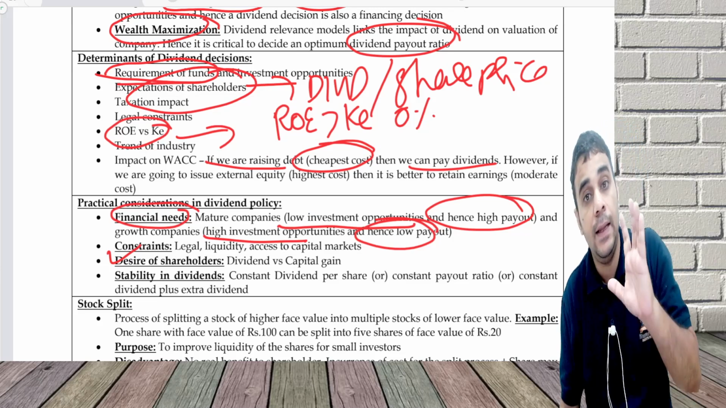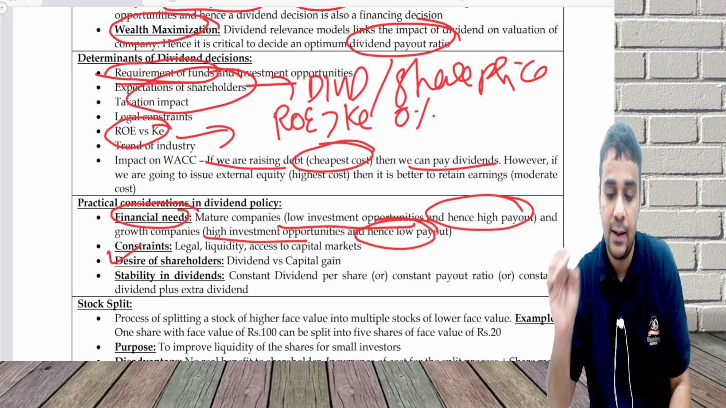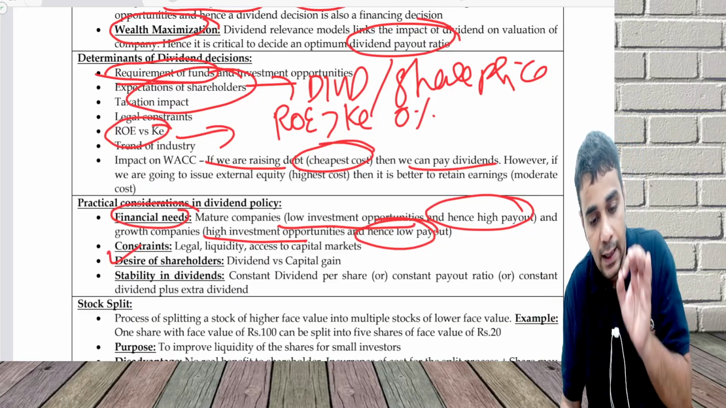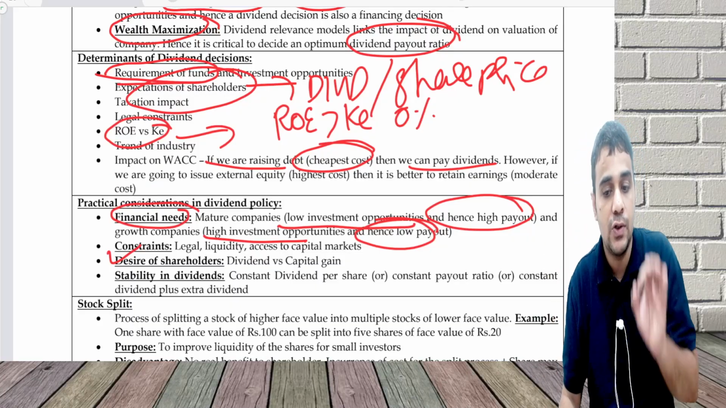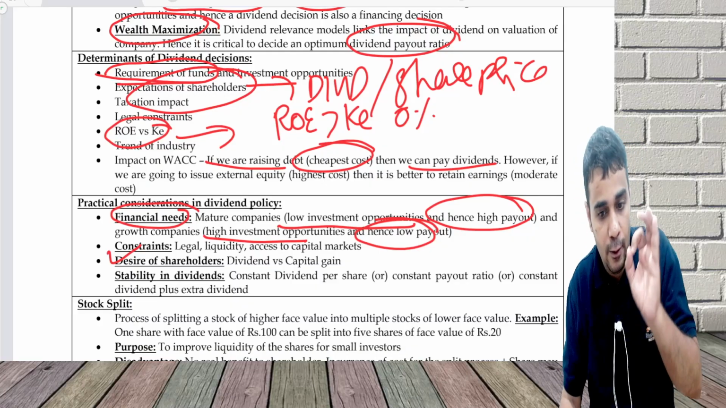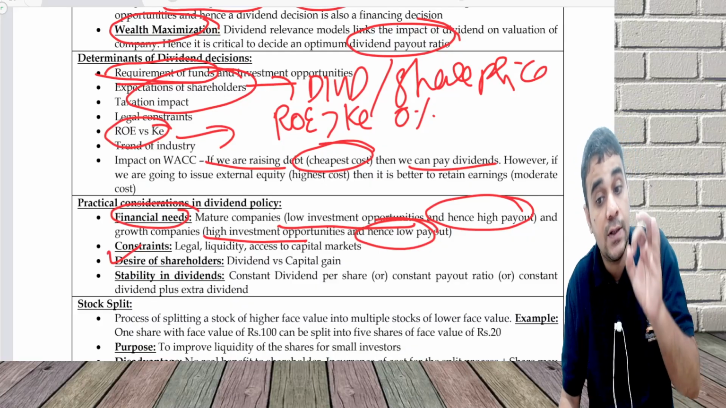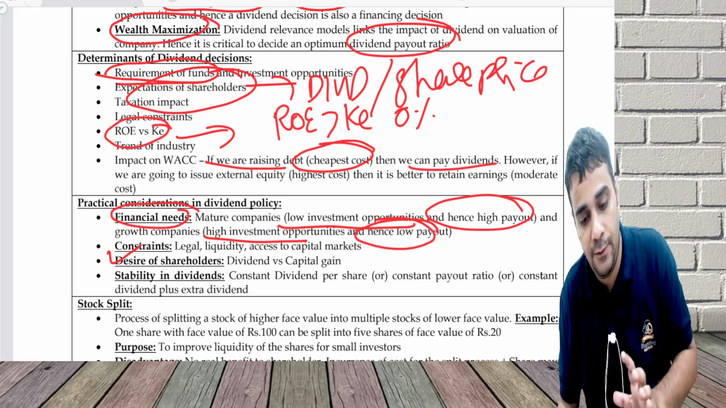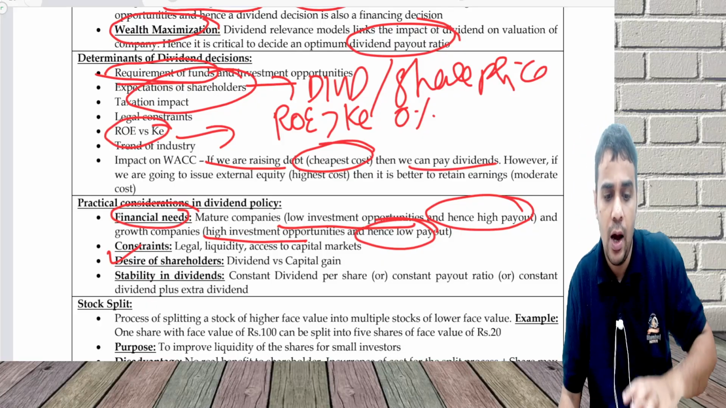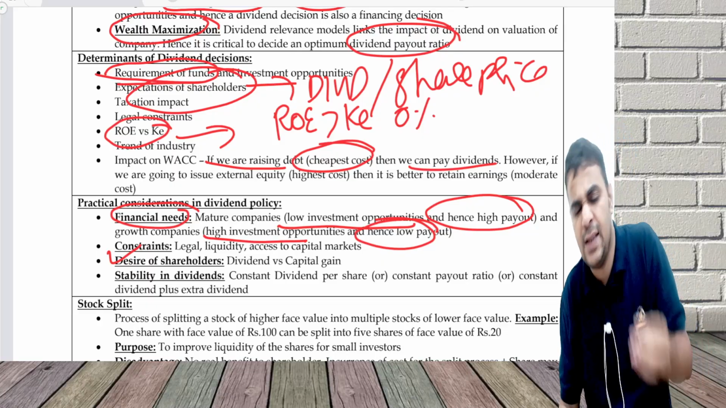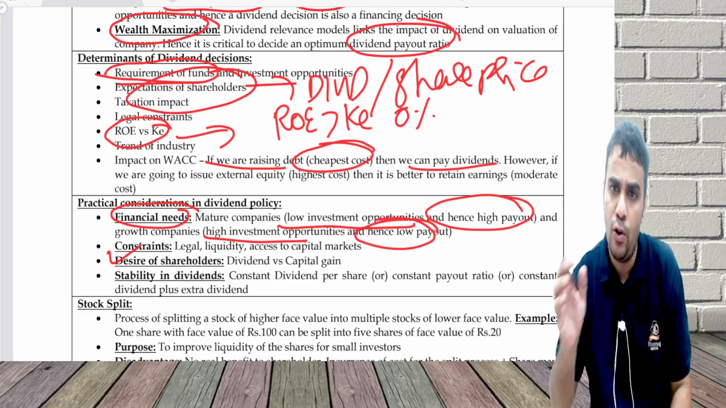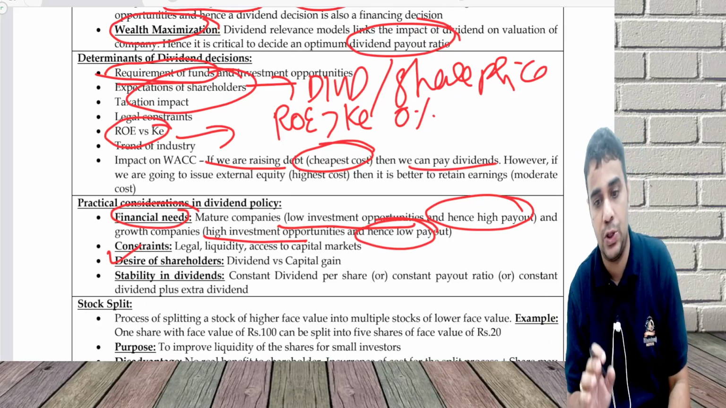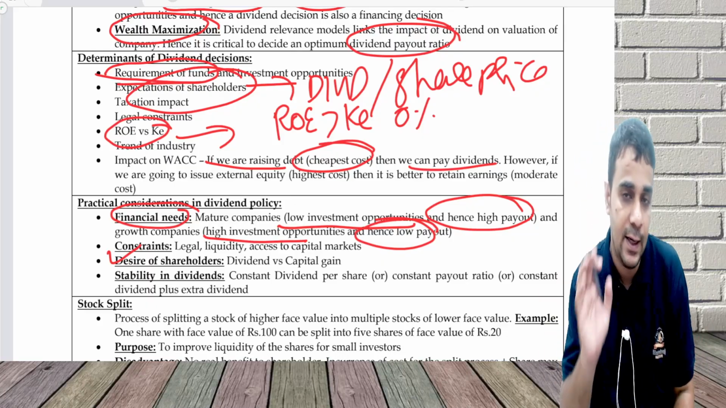Stability in dividend. Many people expect a company to pay a stable rate of dividend. Continuously, you will have to pay dividend. So I can go for constant dividend, 10 rupees every year, or constant payout ratio. What is payout ratio? I pay 40% every year, constant payout ratio, or a constant dividend and some extra dividend may get paid. So I may follow either policy. A lot of companies follow a constant payout ratio. As profit increases, they'll increase the dividend.